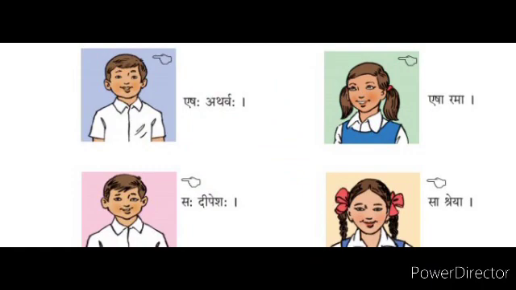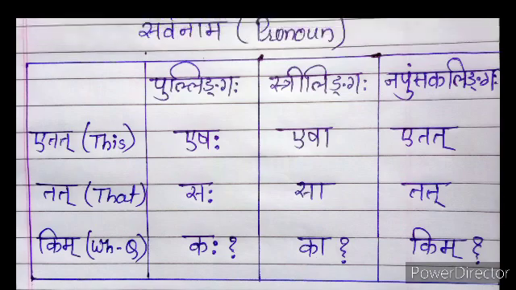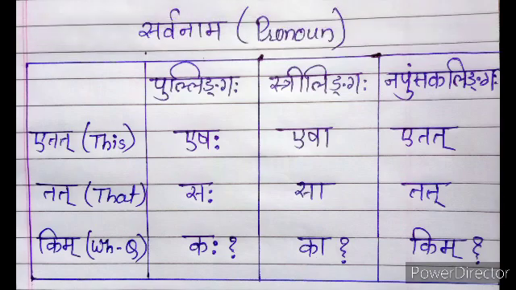Here in these pictures, it is shown by the marking of a finger. Finger mark inside the box means Eshah or Esha, and outside the box means Sah or Sa. Now here we added Napunsakalingi, neuter gender also, and the words are Etat and Tat.